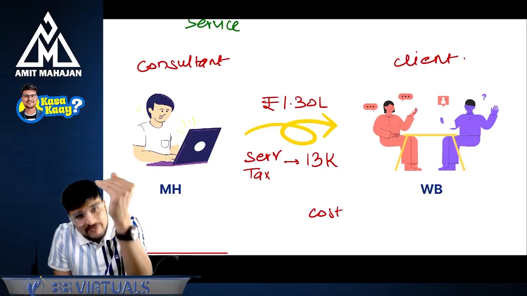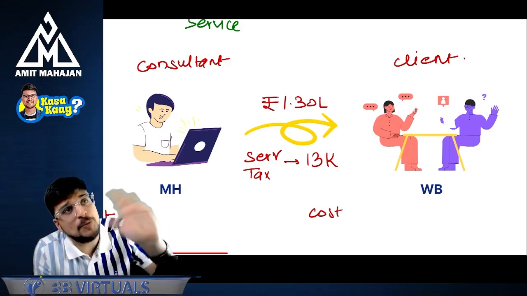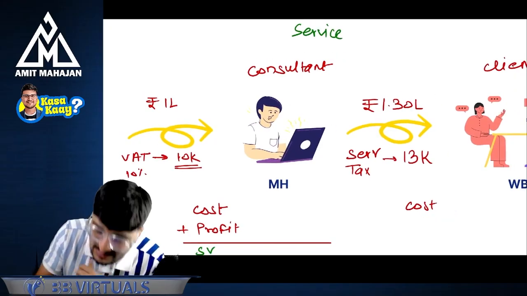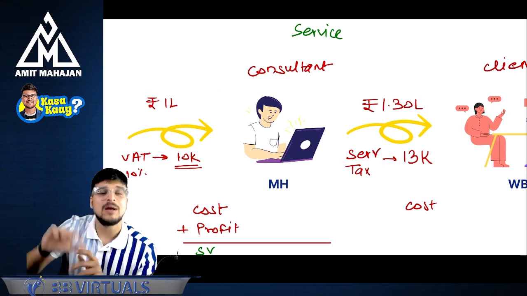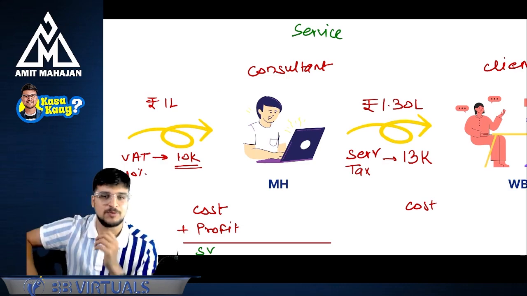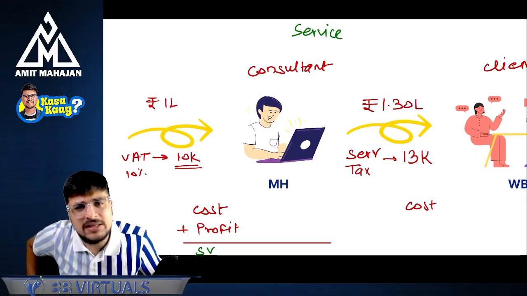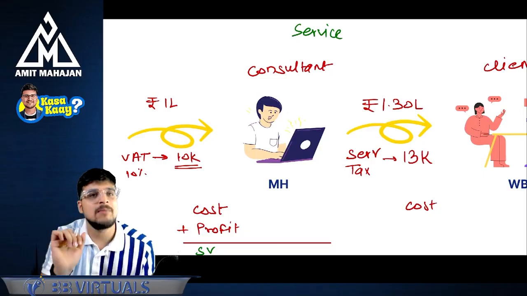Now, when I'm giving this 13,000 rupees to Modi ji, I told Modi ji that I will not pay 13,000. Modi ji, I will pay only 3,000 rupees to you, because I have already given 10,000 rupees to you at the time of purchase of laptop, and that's why I will give only 3,000 rupees to you. So Modi ji is like, why 3,000? Why not 13,000?